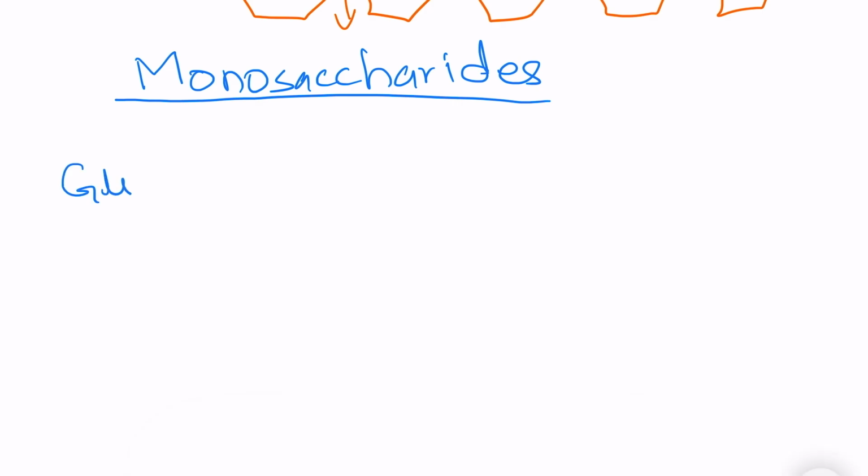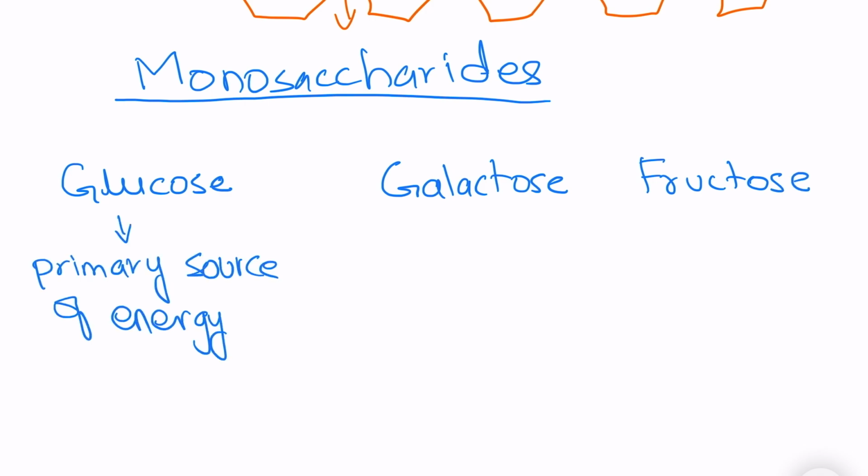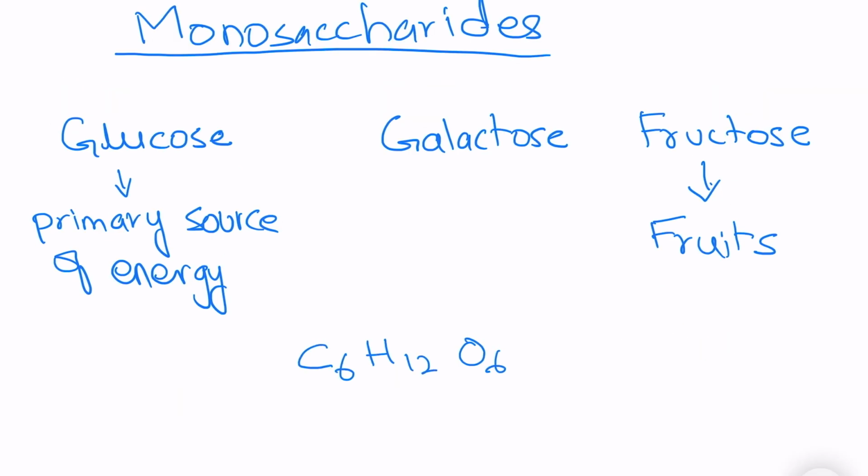Now let's talk about monosaccharides. The three most common monosaccharides are glucose, galactose, and fructose. Glucose is the primary source of energy for our body. No matter whatever carbohydrate we consume, our body first converts it into glucose and then extracts energy from it. Fructose is most commonly found in fruits. Whatever fruit tastes sweet, it means fructose is present in it. You can remember these three monosaccharides by a really cool mnemonic, GGF, or great grandfather. The chemical formula of these three monosaccharides is the same, which is C6H12O6. In all the carbohydrates, carbon, hydrogen and oxygen are present in the ratio 1:2:1.